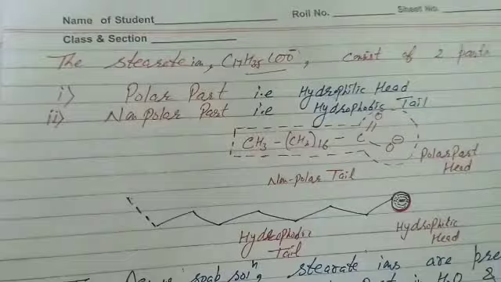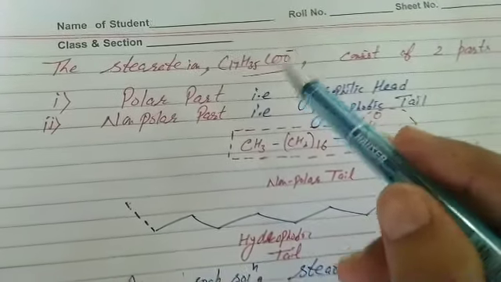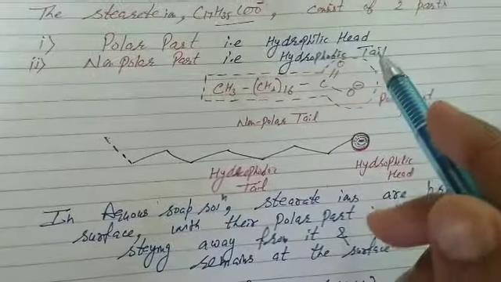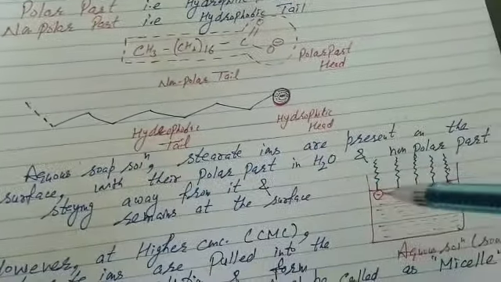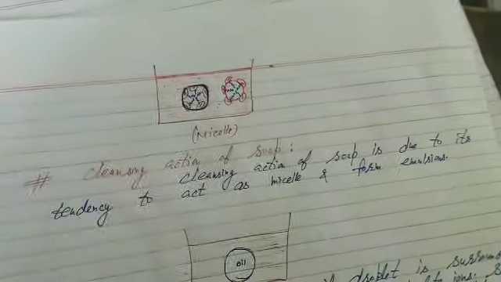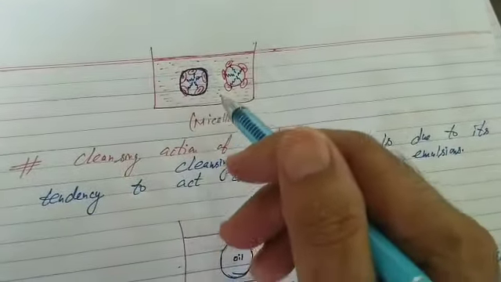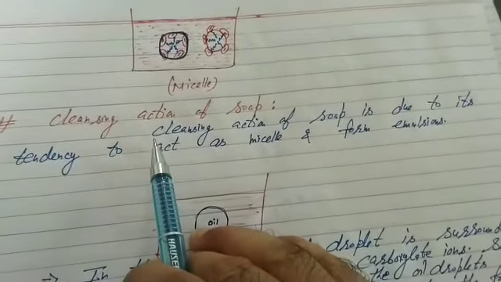Again, please, at first we take the example of sodium stearate. It ionizes to give sodium ion and stearate ions. Stearate ion has 2 parts, hydrophilic head and hydrophobic tail. In aqueous soap solution, stearate ions are present at the surface in this way, but at higher concentration they are pulled into the bulk of the solution and form an aggregate of spherical shape called a micelle.